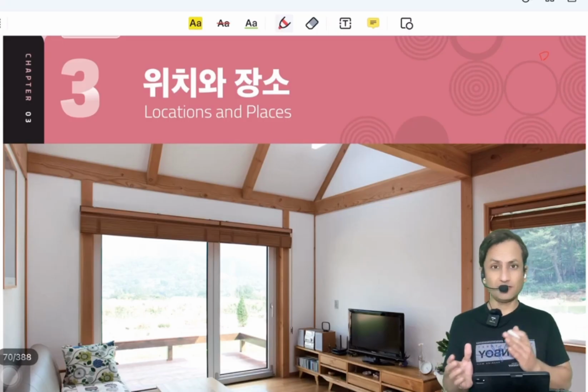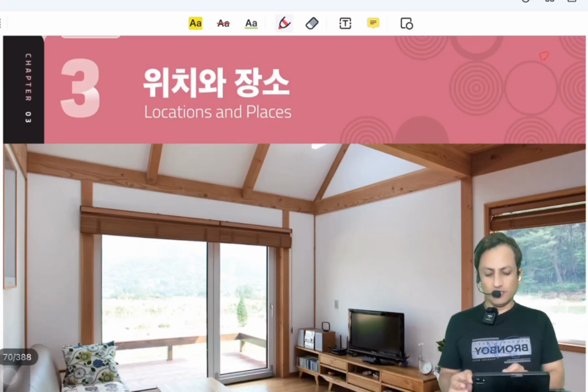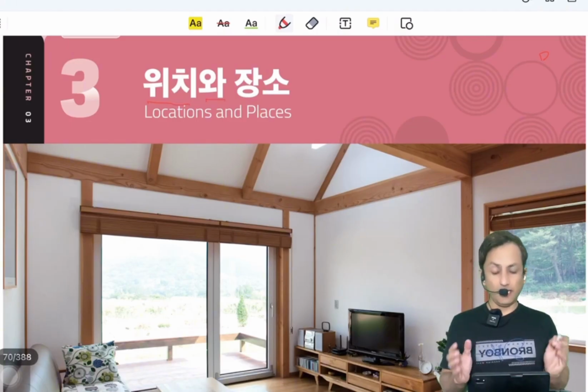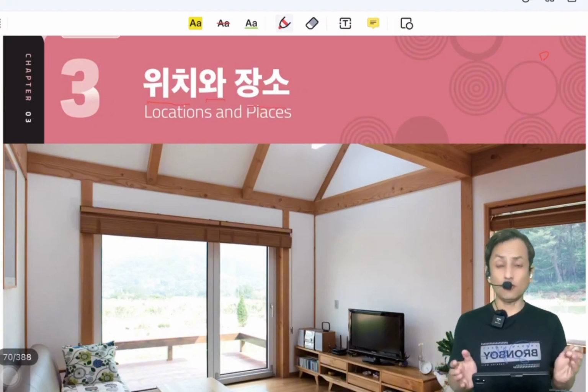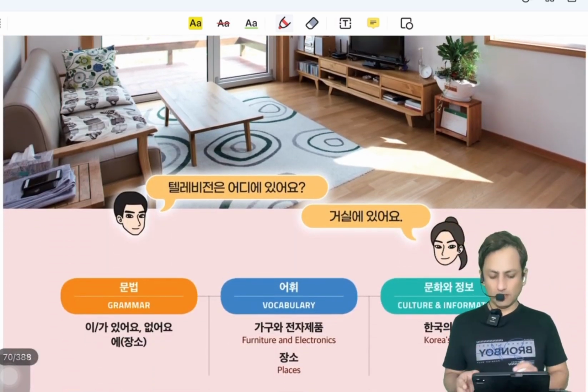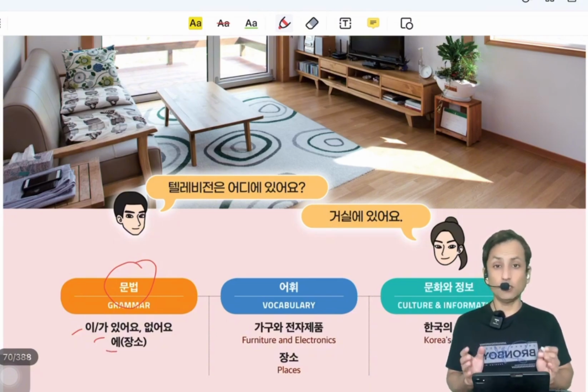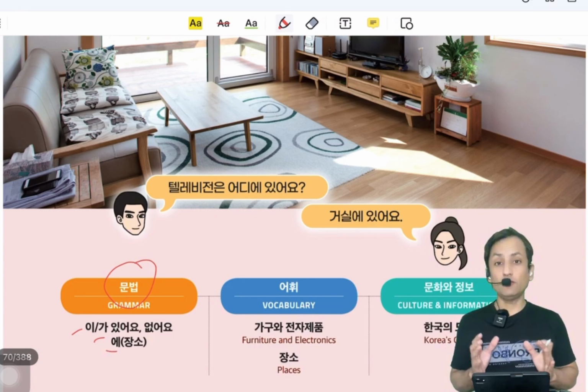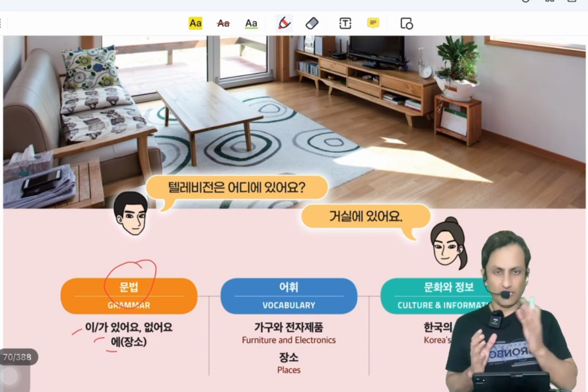So let's get started. There is a Vichi. Vichi is location. Wa is and. Changsu. Changsu is places. Now in this chapter you will learn about the grammar 이가 있어요 and 이가 없어요. And in the other section, the second part of Munpop grammar, you will learn A with Changsu. Changsu is with places. Actually, A is used for indicating directions.